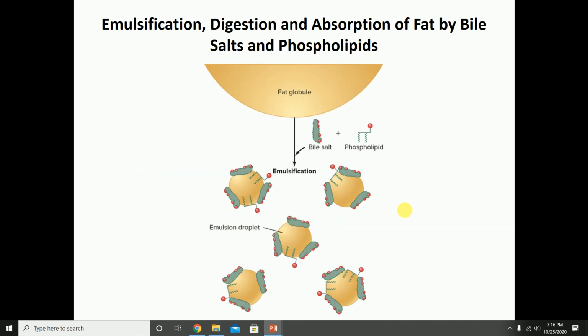So here you can see what we want to do. So this is the fat globule that we ate. In order to break it down, in order to digest it, we first have to do what is known as emulsification, which is breaking down this fat globule into smaller droplets and surrounding them, coating them with bile salts and phospholipids. Those are going to help the enzymes work because it makes it easier. Instead of working on this very huge fat globule, now the enzymes can digest these smaller droplets.